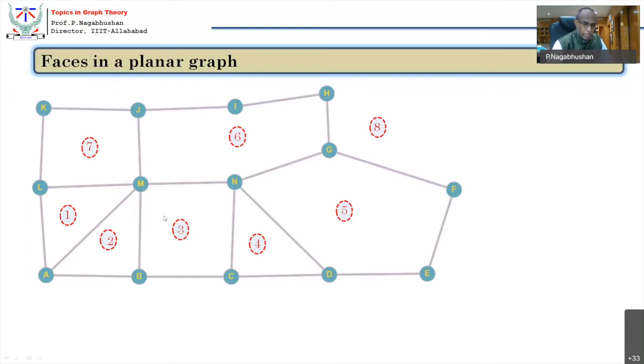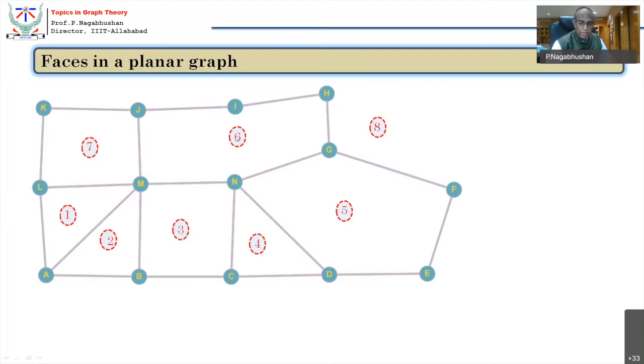Face number 3 is a quadrilateral, a polygon of 4 sides. Face number 4 is a triangle, a polygon of 3 sides. Region number 5 is a polygon of 1, 2, 3, 4, 5 sides, so it's a pentagon.